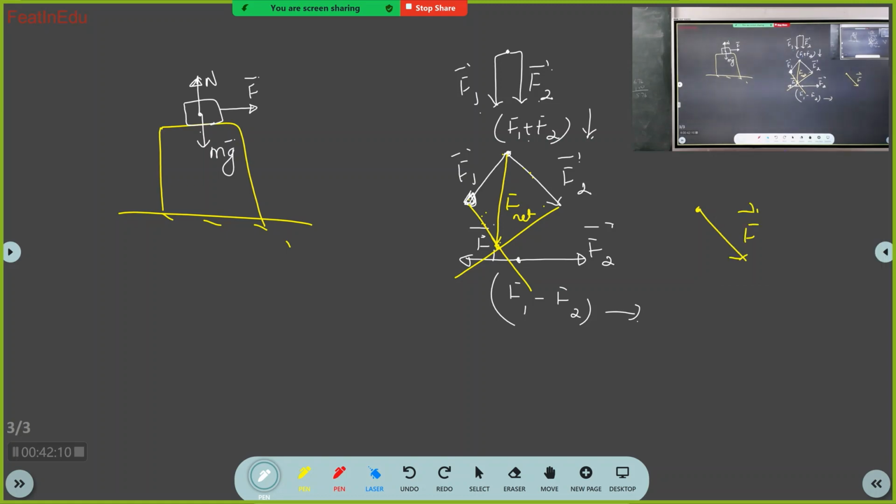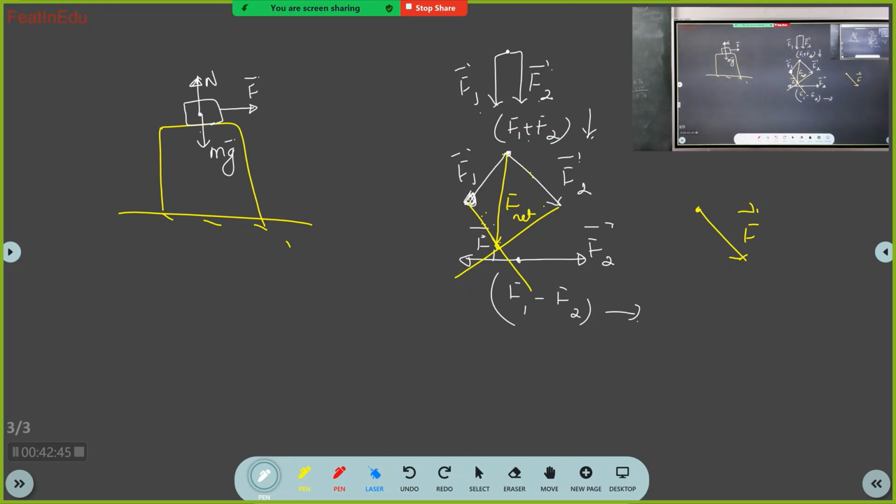So my dear friend Pritam is pulling one student who is sitting on the chair. One student is sitting on the chair, and another student came, held the leg of the chair, and tried to pull. But nothing happened. That is the same situation there. So on your student there are two forces acting, mg and N bar. N bar is given by R, mg is because of gravity. And then you came and pulled F bar. But now the body is unmoved. There is no change of motion. That means it is not accelerating.